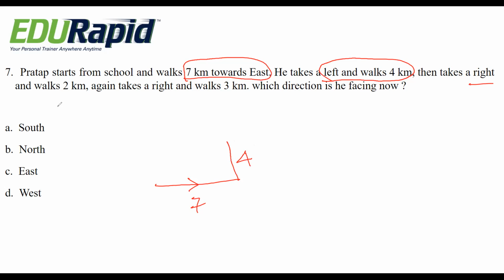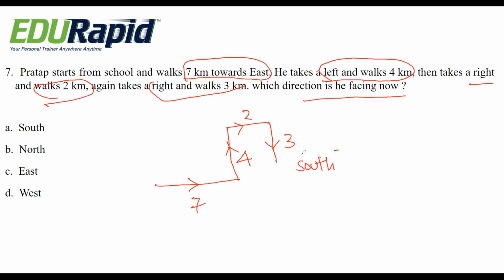Then right 2 kilometers. Right 2 kilometers. Then again right 3 kilometers. In which direction is he facing? Again he is facing south, downward direction. That is option A.